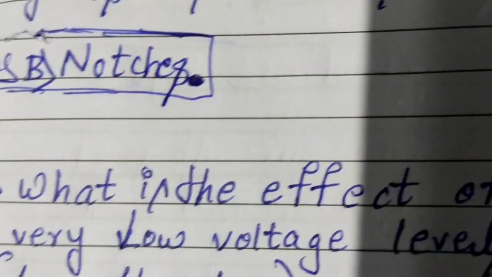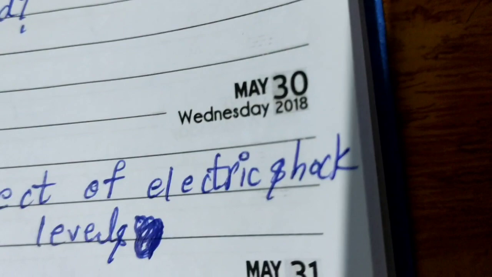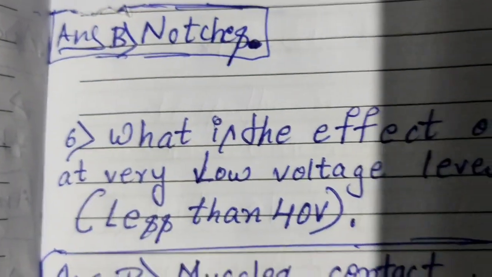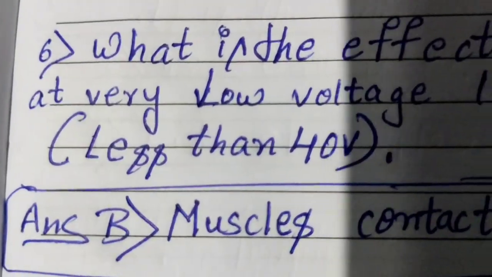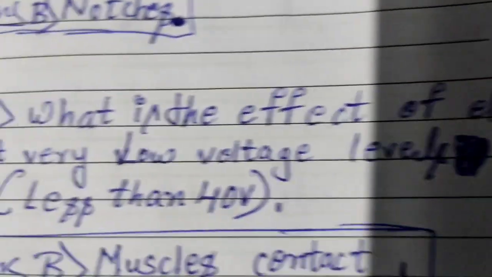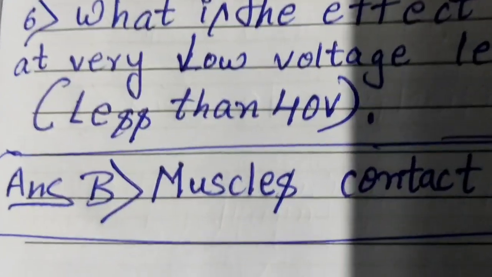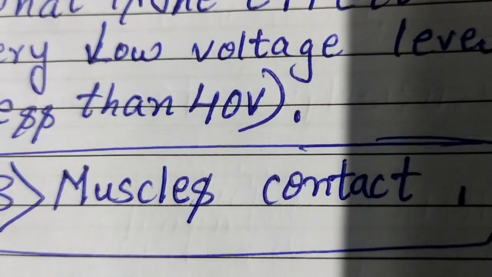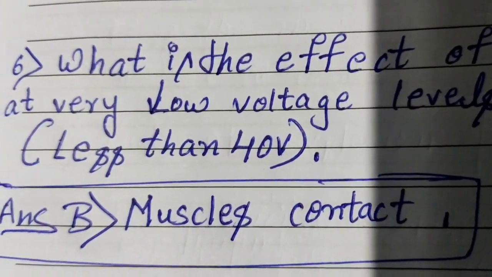What is the effect of electric shock at very low voltage levels? At very low voltage levels less than 40 volts, the answer is B, muscle contact.